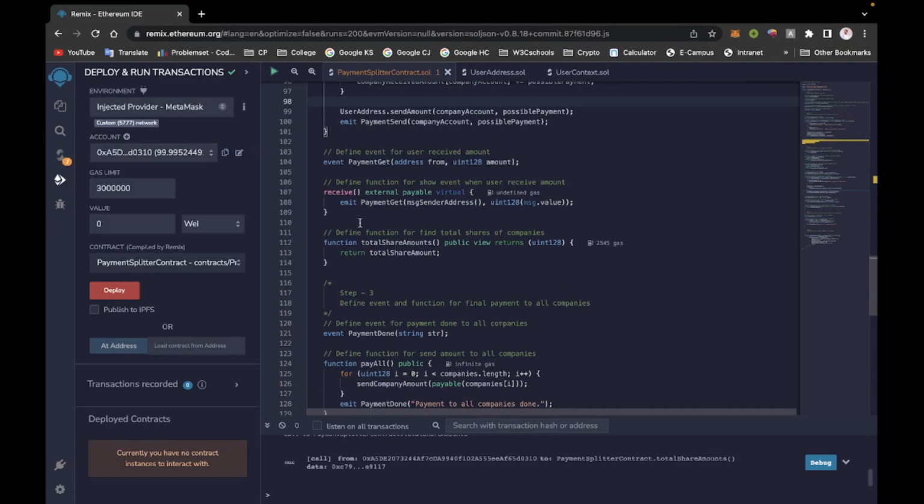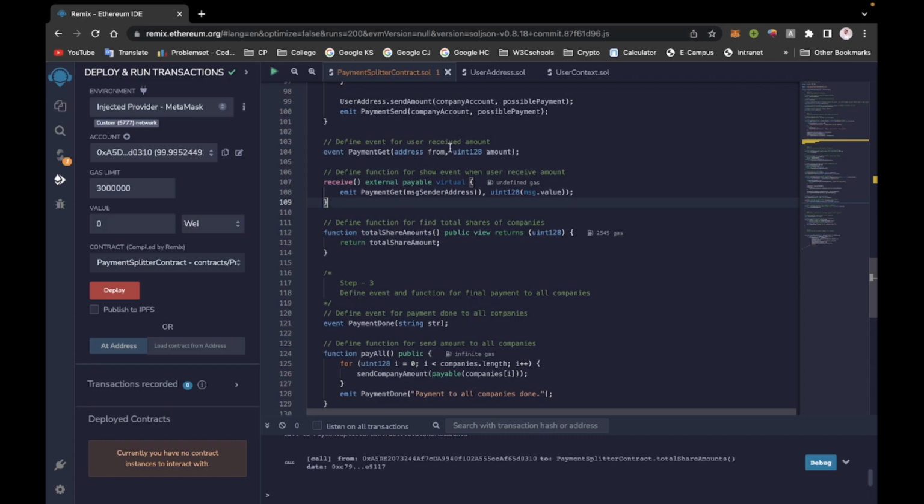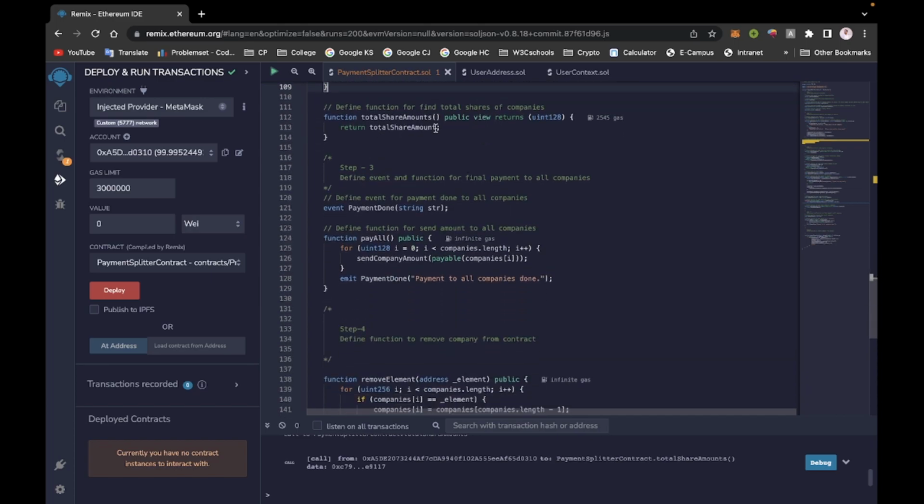So then we declare the receive function. Whenever another contract gives us a payment, we catch that information with this receive function. We also have to make an event for that, because this is also one kind of transaction. So we call the event PaymentGet, which records from whom we gained an amount and what the amount is. The totalShareAmounts function gives us the total share amount of the companies in our contract.